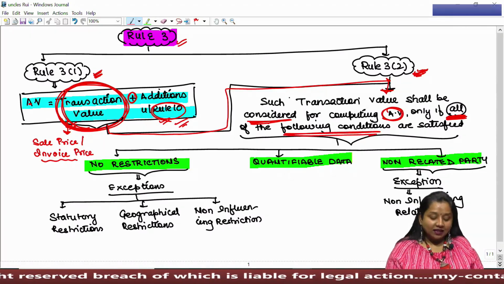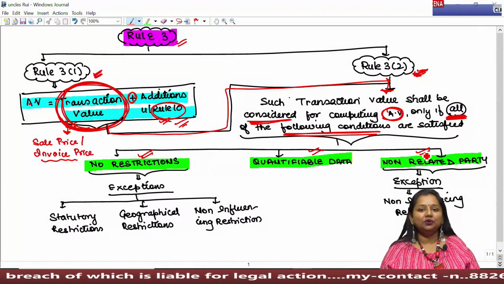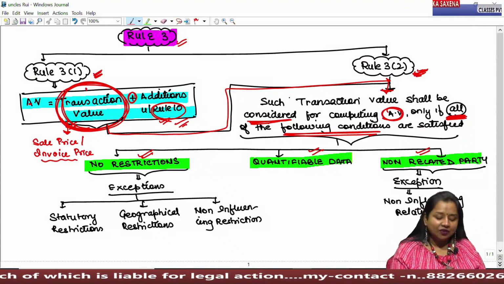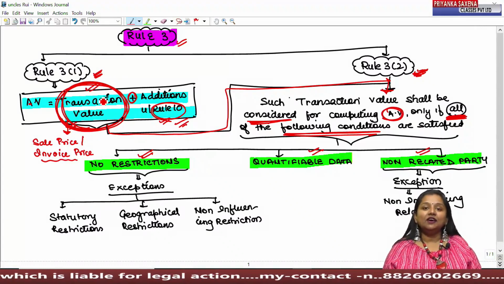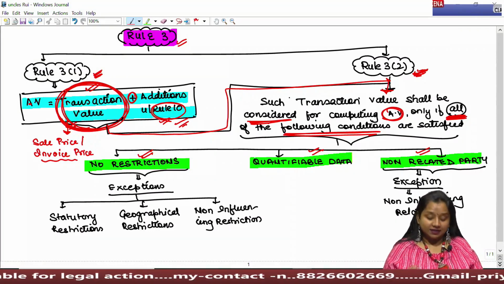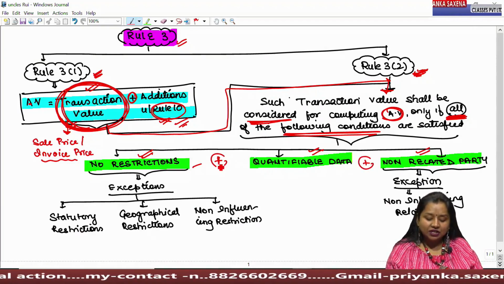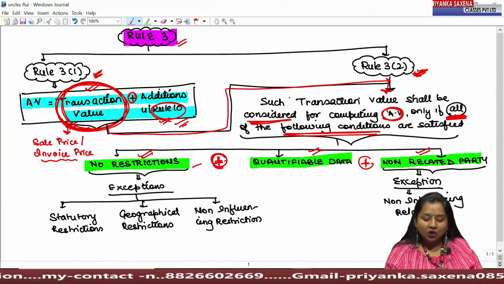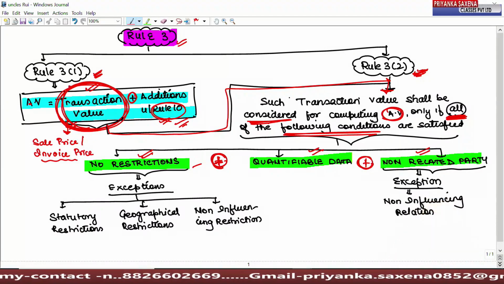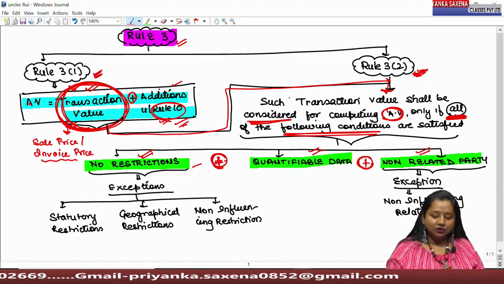That is, they provide three basic conditions under Rule 3 sub-rule 2 for permitting the transaction value to be considered for determining assessable value under Rule 3. If these three conditions get satisfied altogether, then only this transaction value can be considered, to which the additions given under Rule 10 are to be added for computing the assessable value under Rule 3.